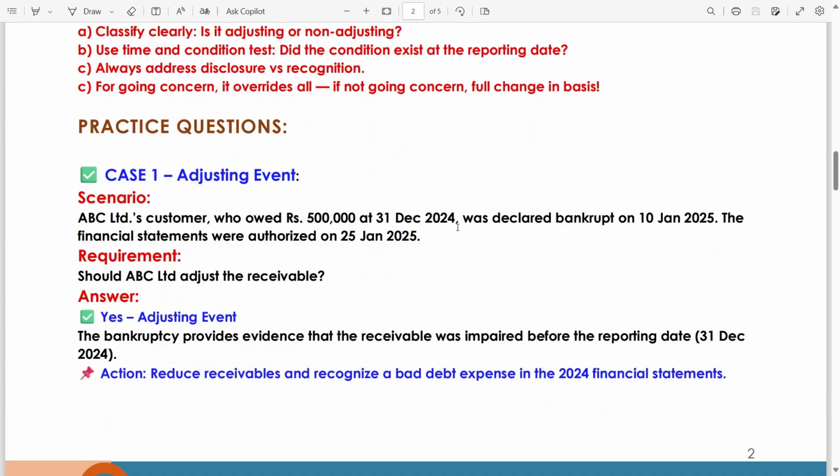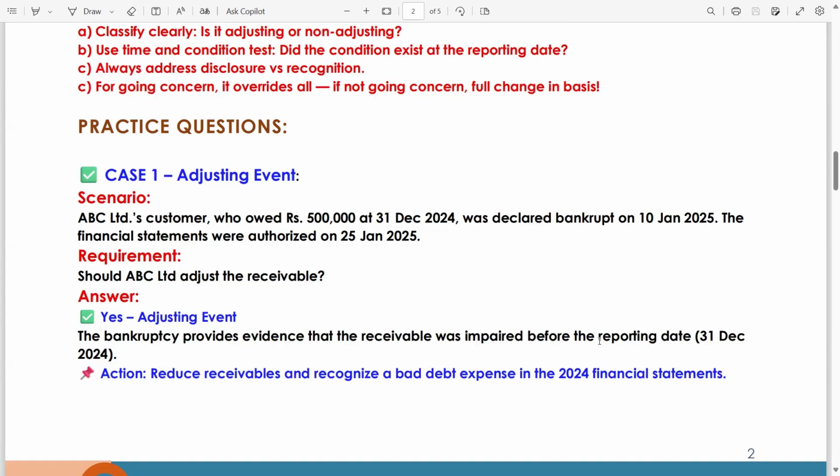The customer was declared bankrupt on 10th January 2025, means the first month of the next year. The financial statements were authorized on 25th January 2025. Now, requirement: should ABC Limited adjust the receivable? Answer: yes, this is an adjusting event. How? The bankruptcy provides evidence that the receivable was impaired before the reporting date.